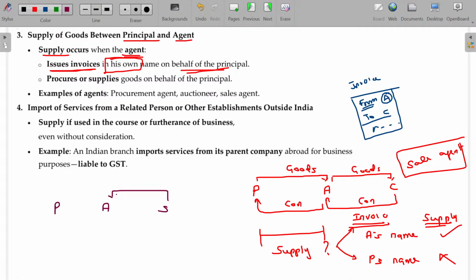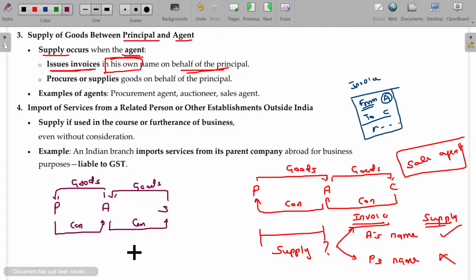The seller supplies the goods to A, A finally sends the goods to P, and P gives the consideration to A, and A releases the consideration to the seller. This is another scenario. In this case, we can call A the procurement agent.